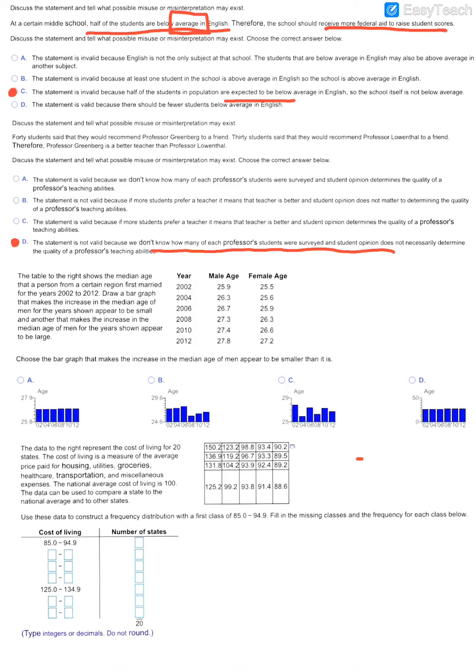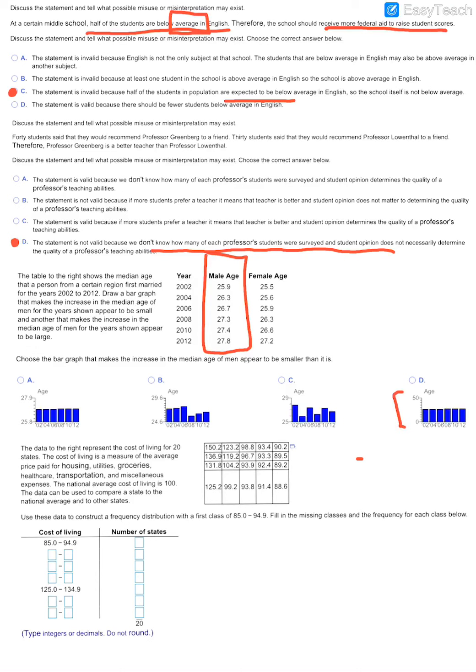Okay, we are given a table in this third question, and we're asked to choose the bar graph that makes the increase appear to be smaller than it actually is. And we're looking at the median age of the men. So we're looking at this data within the graph. And so first, you want to look at the difference between the vertical axes on each graph. And so notice my values go from 25.9 all the way up to 27.8. And when I'm looking at this particular graph, it's more spread out there.